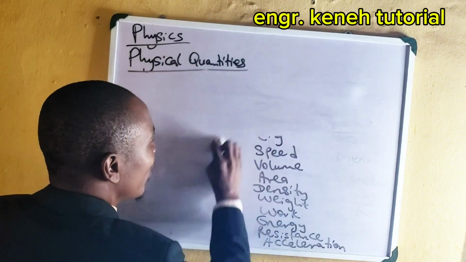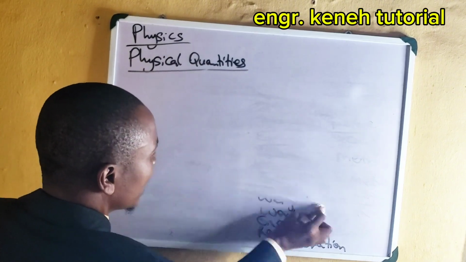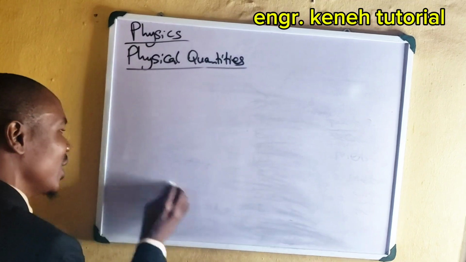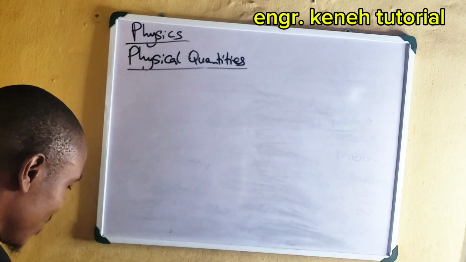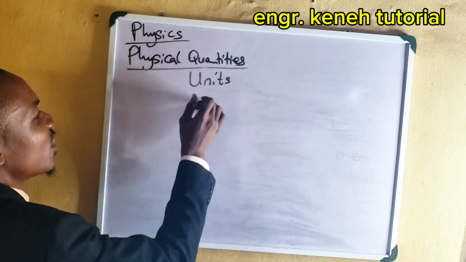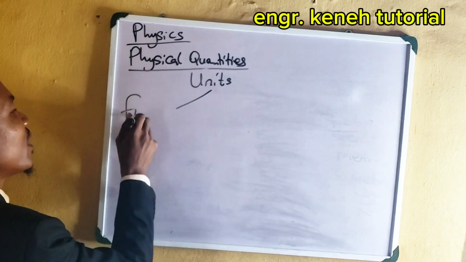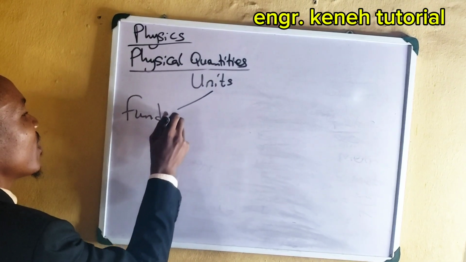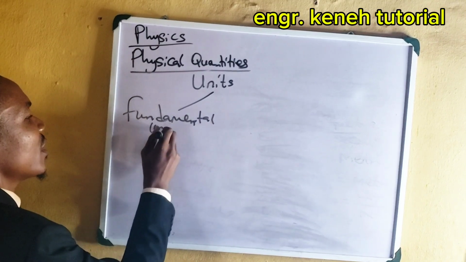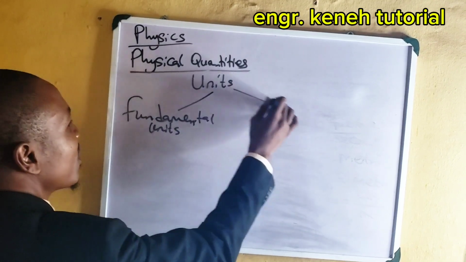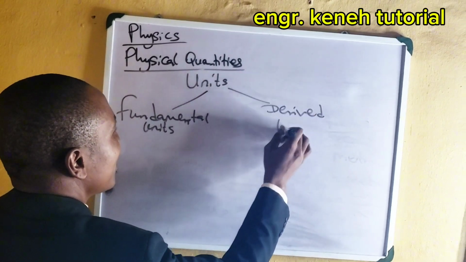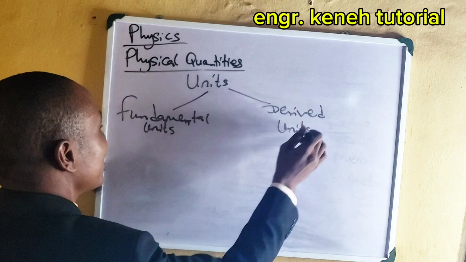All right, so when you are talking about units, units can be classified into two, just like the way quantities are classified into two. Units can be classified into two. You have fundamental units, and then you have derived units.